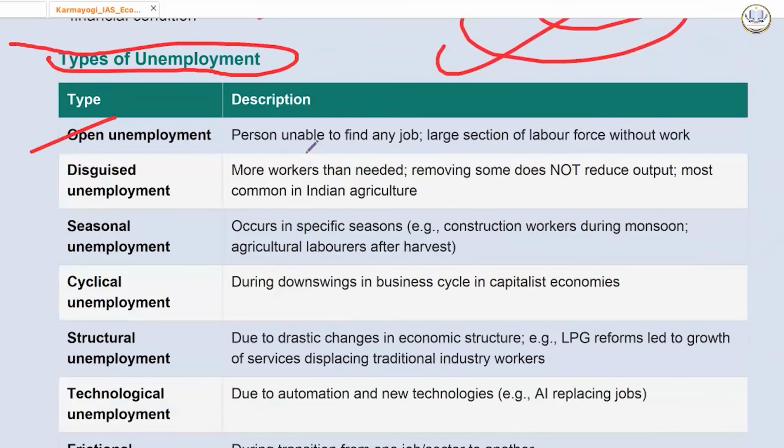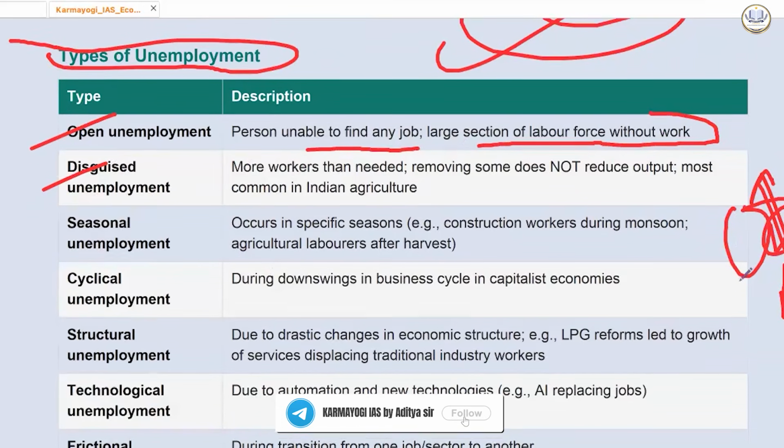Open unemployment: a person is unable to find any job, and a large section of the labor force is without work. Disguised unemployment क्या होता है? 10 people are needed for a factory, but 50 are doing it. So 40 are not producing any kind of output. In agriculture, this is happening.